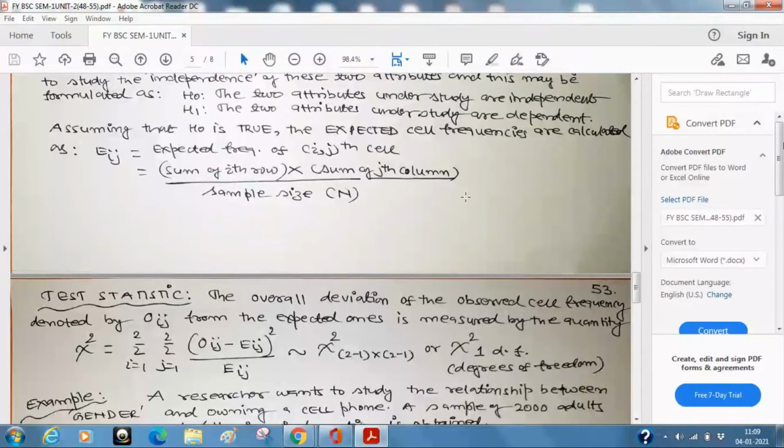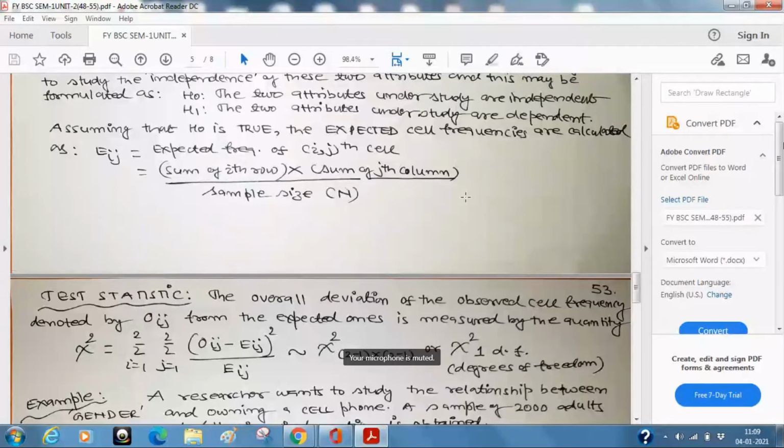And if I say it is 1%, 1% can be written as 1 upon 100. So that is the probability of what? That is the probability of rejecting H0 when H0 is true, which is 1 upon 100. Now how are you going to interpret it? That means, sir, out of 100 times, only one time I will commit this type of mistake. So 99 times I am correct. That is the whole story behind taking alpha equal to 1%.